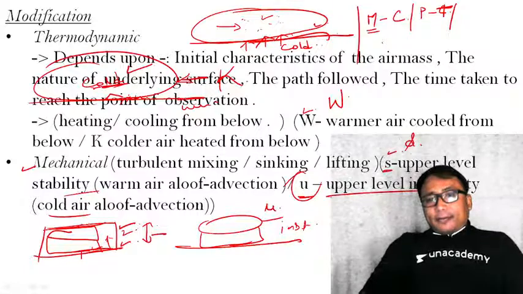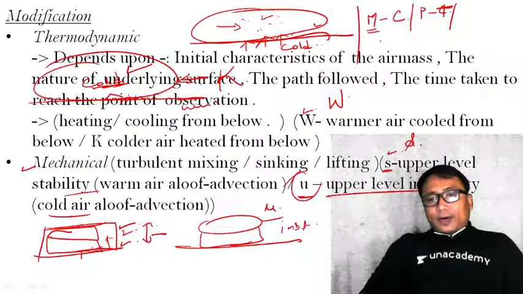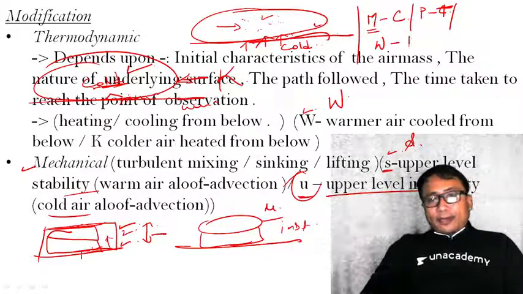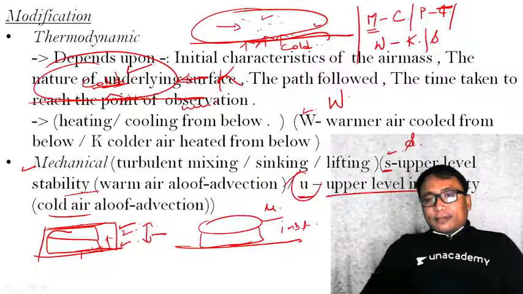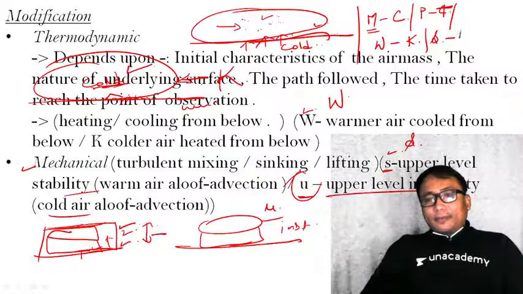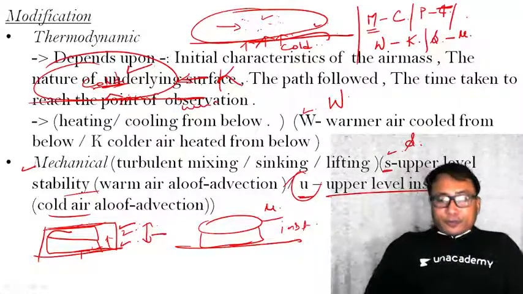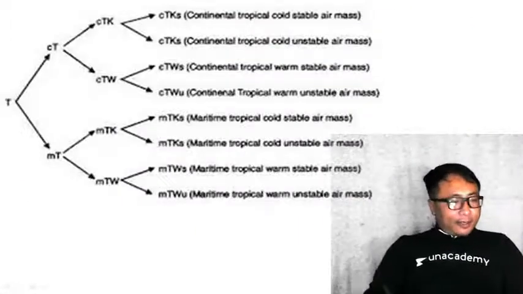Similarly, for an air mass, if it is warmer air cooled from below, it is represented by capital W. Colder air heated from below is represented by capital K. Upper level stability is represented by s, upper level instability by u. Is that clear? I hope that is clear.